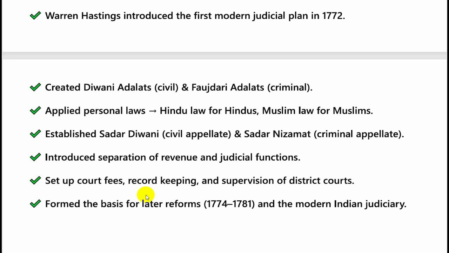There was separation of revenue and judicial functions. Court fees were introduced to reduce frivolous litigations. Record keeping was introduced. It became a court of records, under direct supervision of the higher courts.